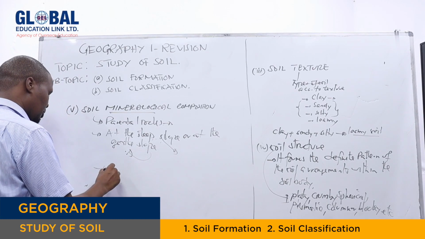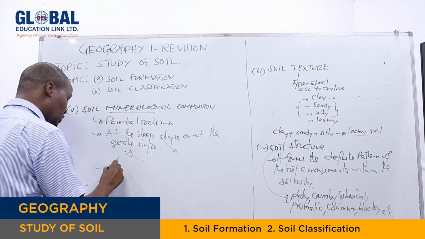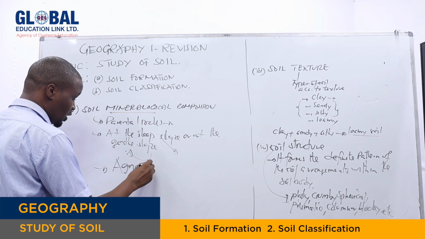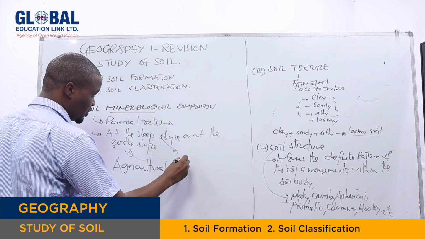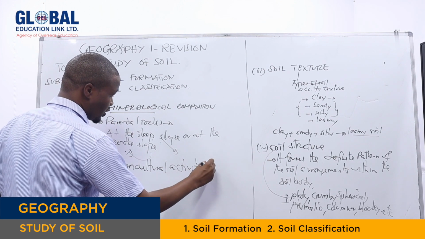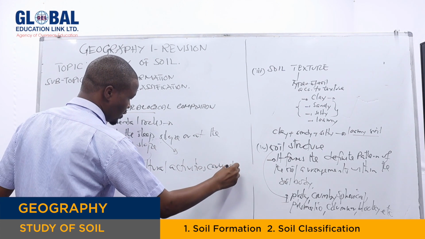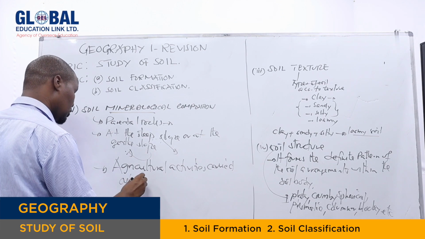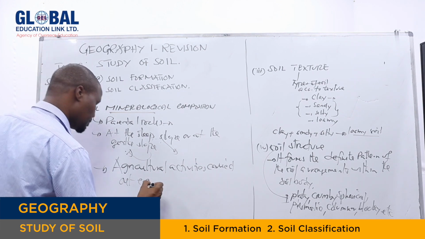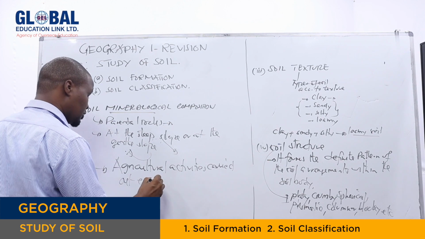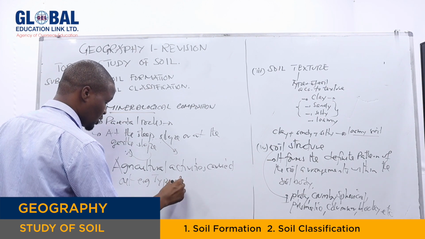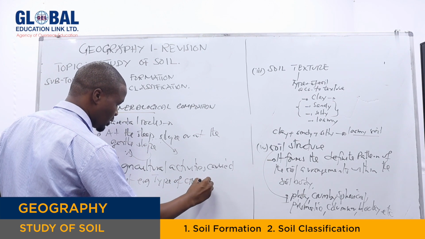Also, it depends on the agricultural activities carried out. For example, it depends on the type of crops planted.